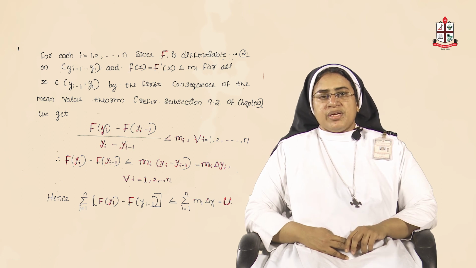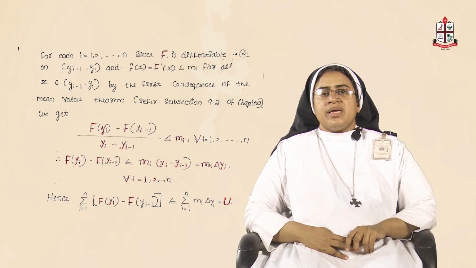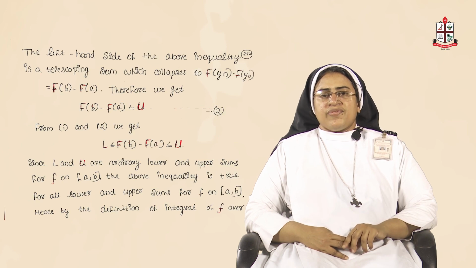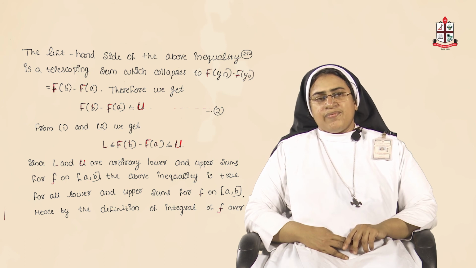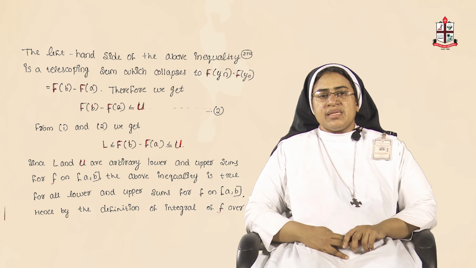So, when you take the sum on both sides, i equals 1 to n, capital F of y_i minus capital F of y_{i-1} is less than or equal to sigma i equals 1 to n small m_i into delta y_i, which is the same as capital U. So, you can see that the left hand side of the above inequality is a telescoping sum, F of y_n minus F of y_0, that is F of b minus F of a.